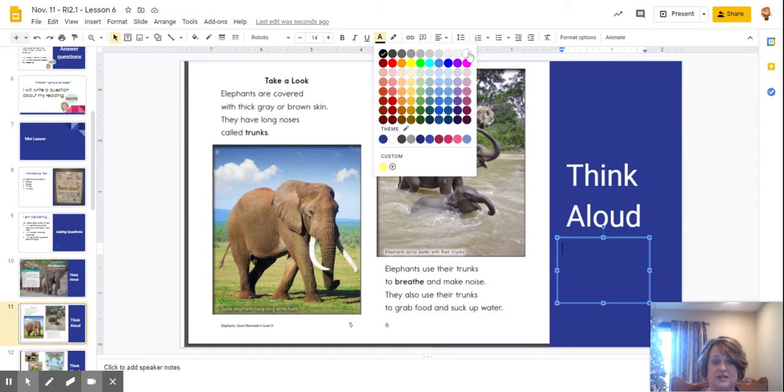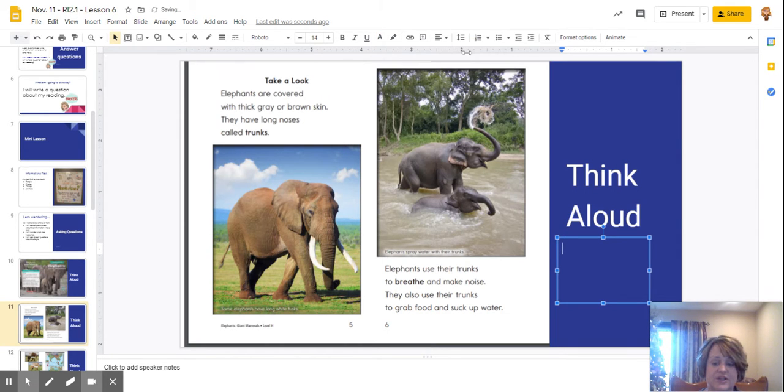So let me change that to where you can see it. But my question says, what or how can an elephant breathe through, if I could spell today, through their trunk and also suck up water?